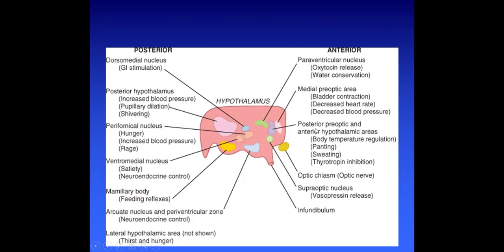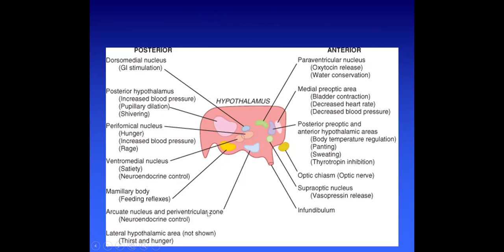This blue one is the posterior preoptic and anterior hypothalamic areas. It controls body temperature regulation, panting, sweating, and thyrotropin inhibition. This is the optic chiasm, which is situated with the optic nerve. This green one is known as the supraoptic nucleus, and it is responsible for the release of vasopressin. This is the infundibulum, which is the connection of the hypothalamus with the pituitary.